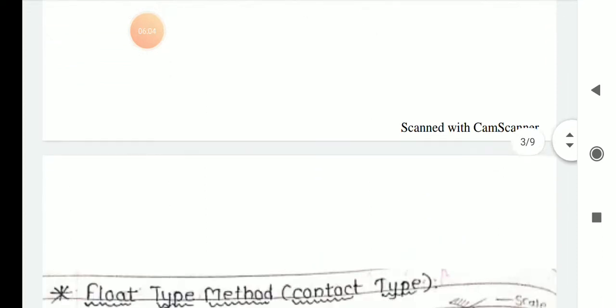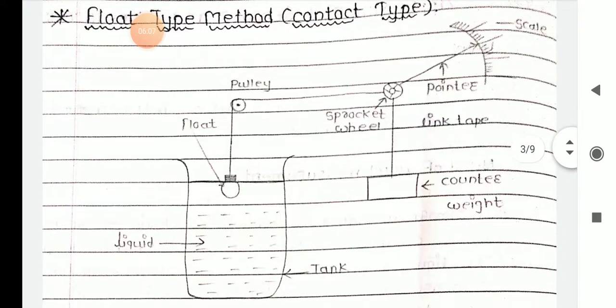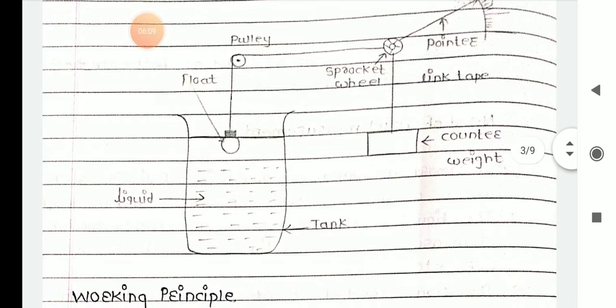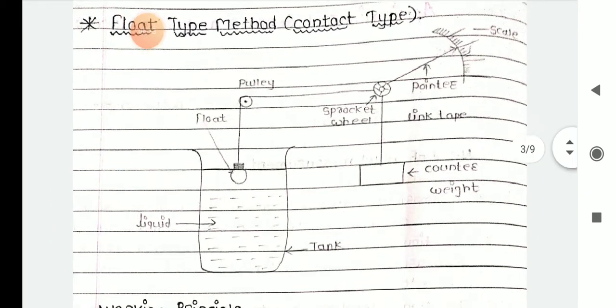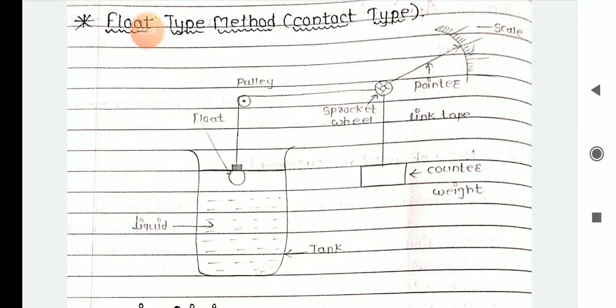So first one is the float type method, or contact type method. We will discuss the working principle. What is the working principle of this float type method? The working of float type is based on the buoyancy effect. So we will state this one first.